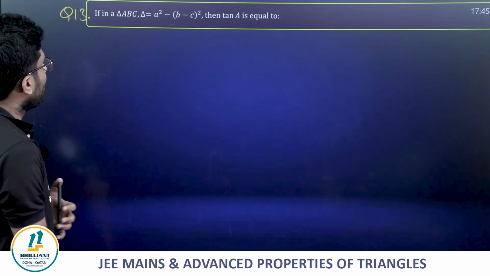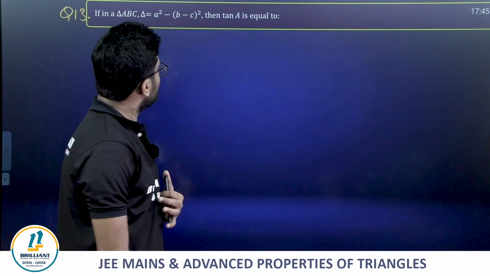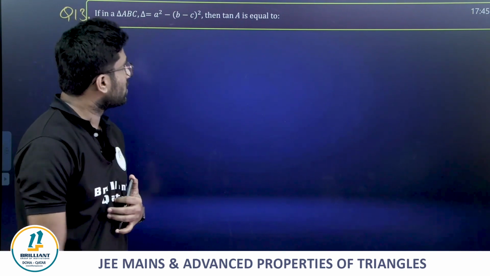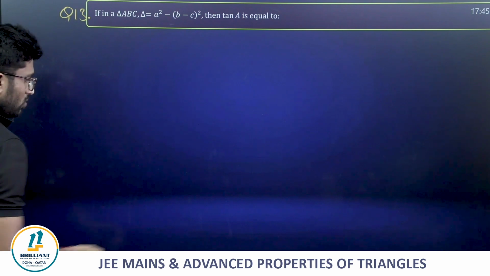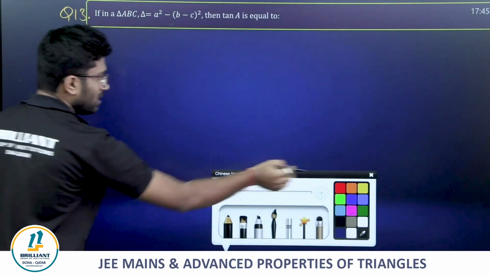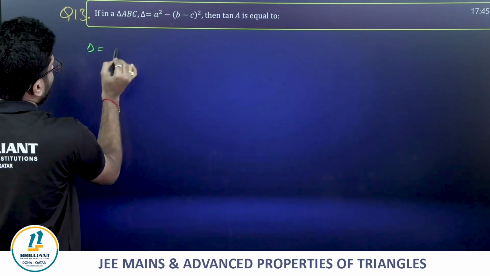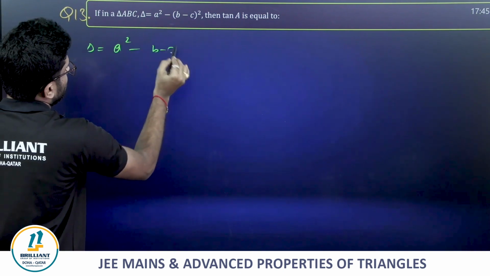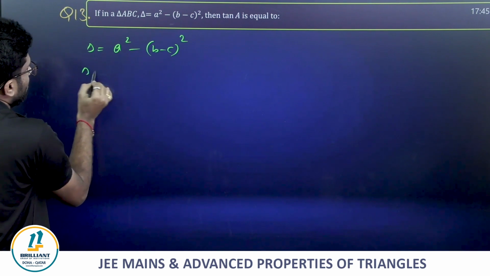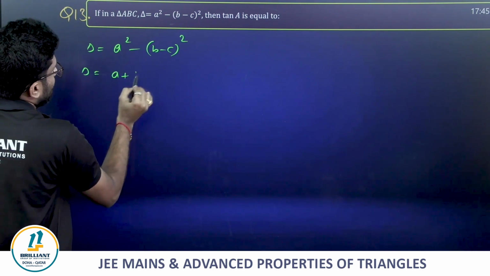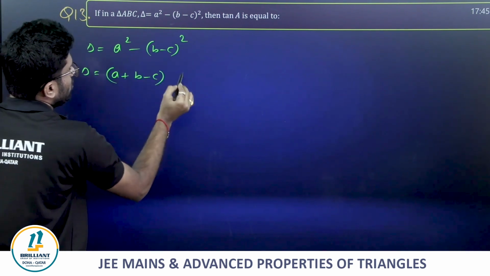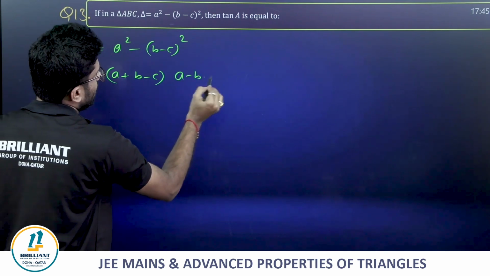Next, in a triangle ABC, delta is equal to A square minus (B minus C) whole square, then tan A is equal to. Almost like a simple thing. Okay, clear? See, this is A square minus (B minus C) whole square, like A square minus B square. We can do (A plus B minus C) into (A minus B plus C).